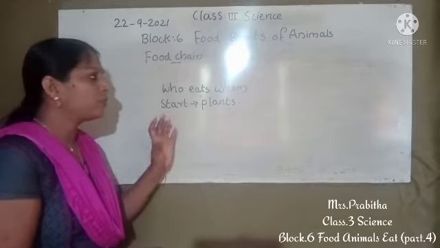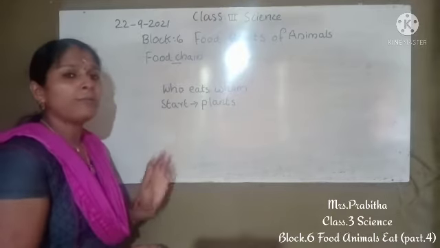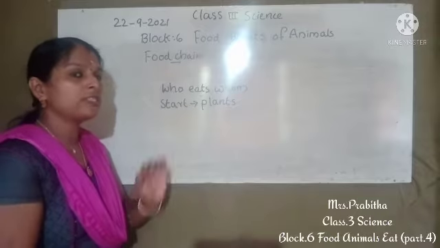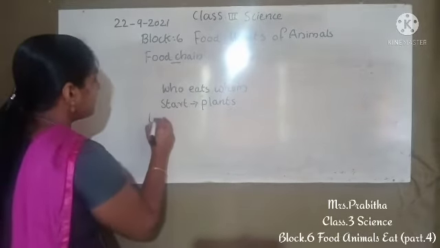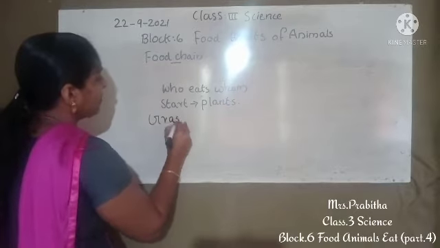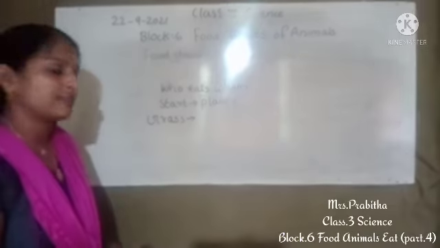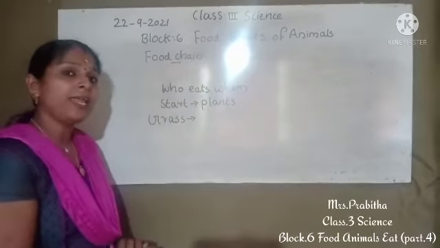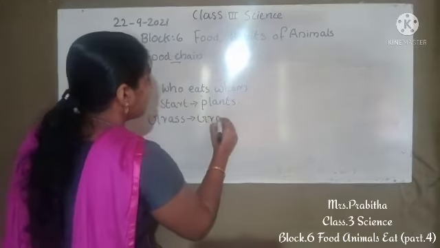Okay, so this food chain is always starting from plants. So how can we make a food chain? I told you it always starts from plants. So first we have to start with plants. We are going to draw one food chain. So we can write grass. That means grass I wrote. Then this grass is eaten by grasshopper.